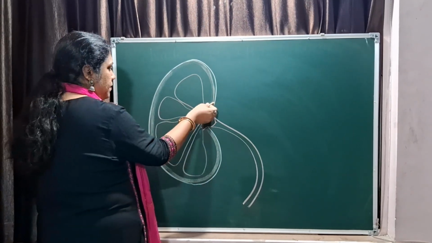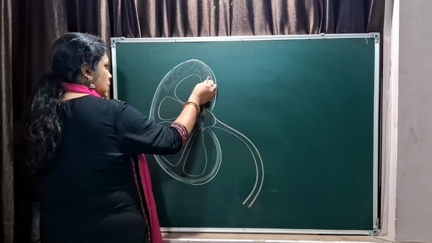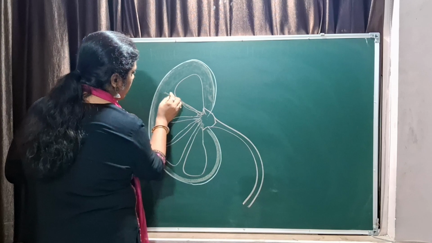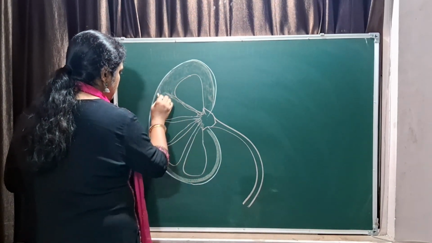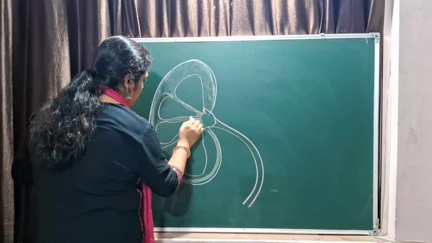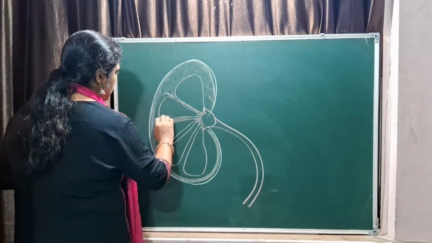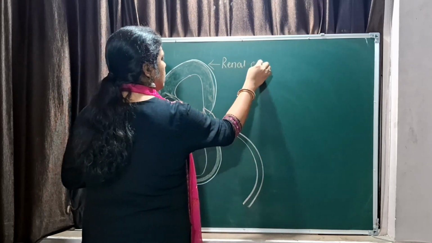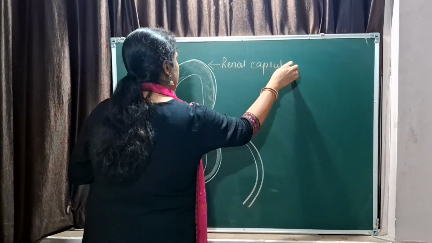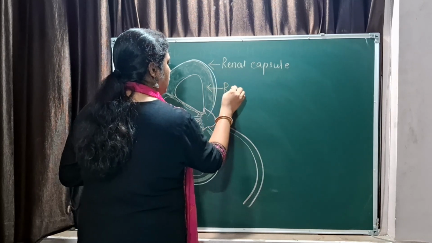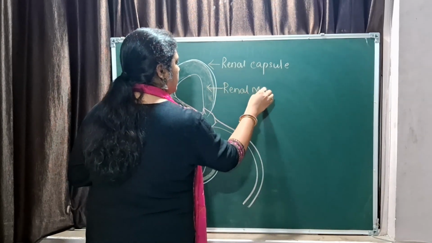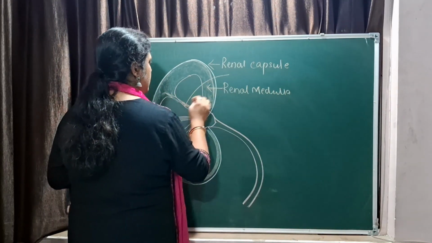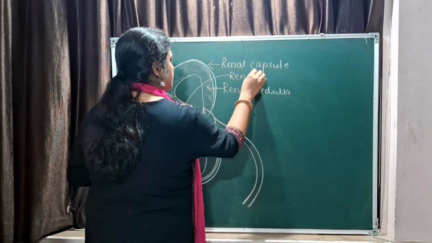Now this cortex area extends in between the two pyramids, giving it a specific column shape. So finally when you have to label it, the outer one is the renal capsule, then you have got the renal medulla, in between the two pyramids is the renal column.